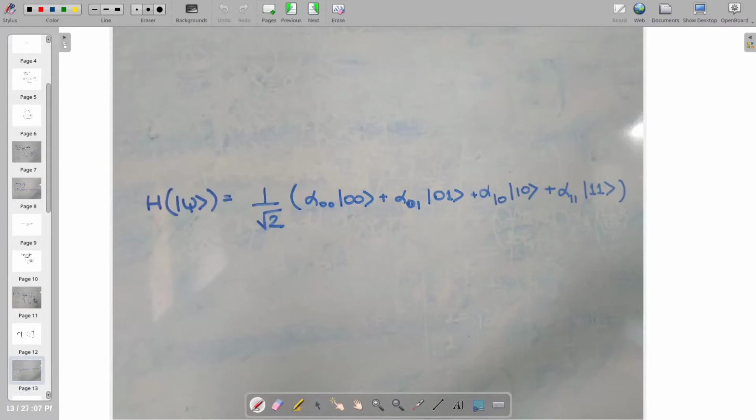And now we have already seen how when we apply a Hadamard gate on a single qubit we obtain a superposition, but as we already know, in a 2 qubit system there are 4 possible states. So the Hadamard gate on a 2 qubit system will be nothing but a superposition over all possible 2 qubit endpoints. This is quite intuitive. So this is true for a 2 qubit system.